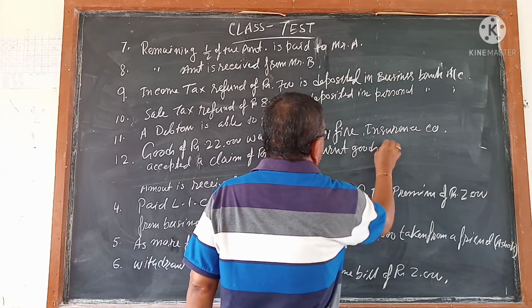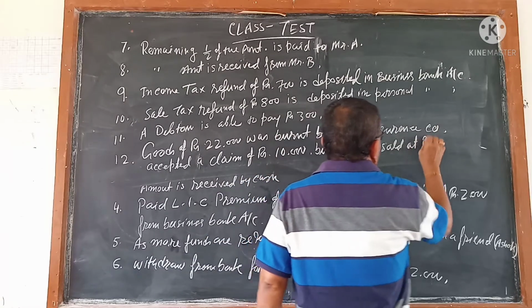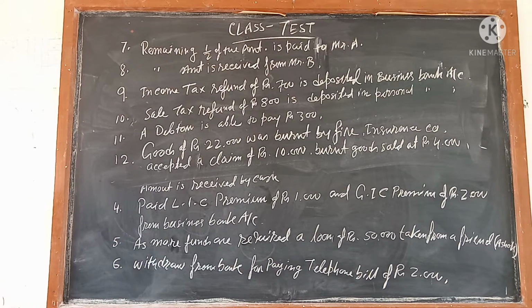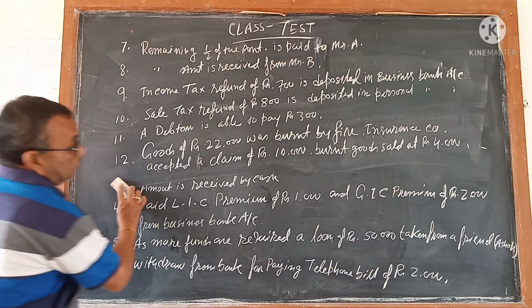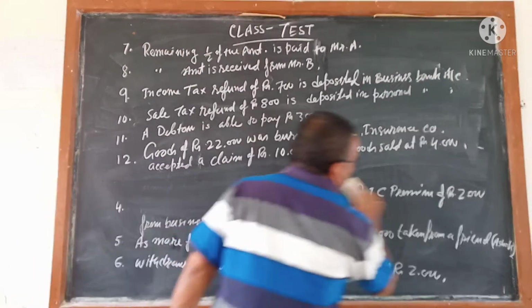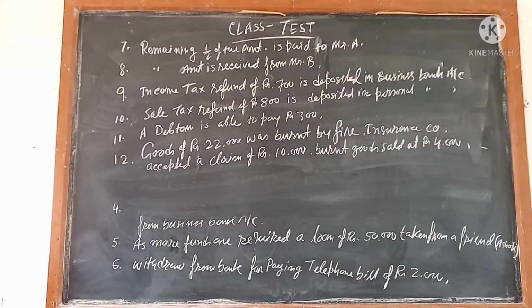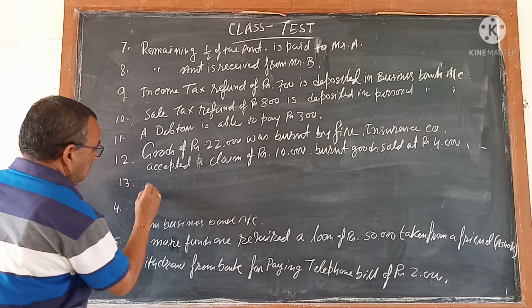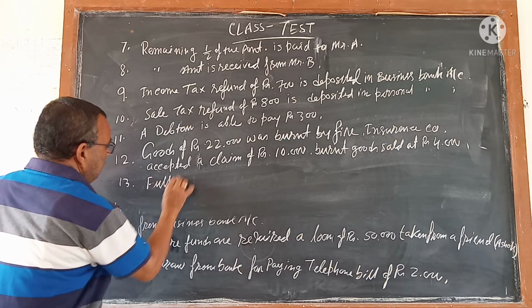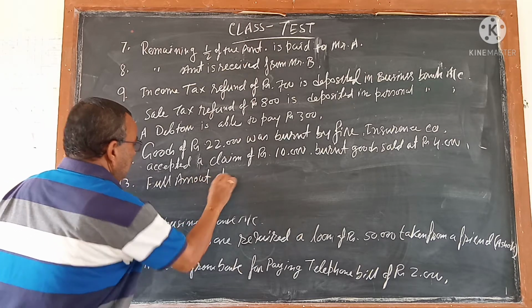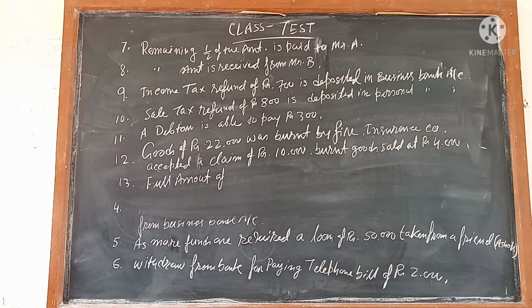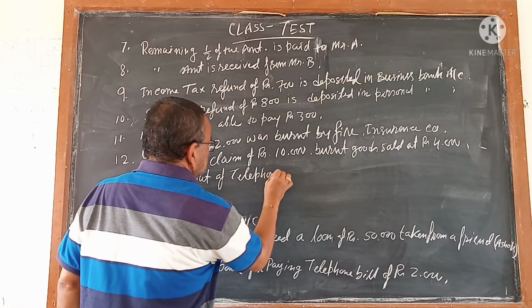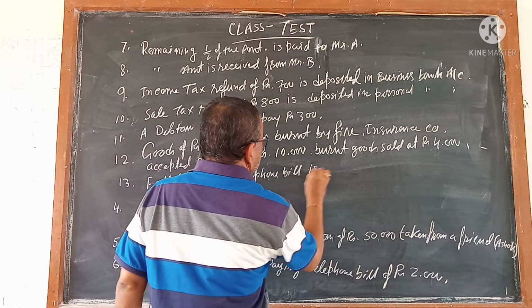Salvage goods sold at rupees 4,000. Full amount of telephone bill is paid.